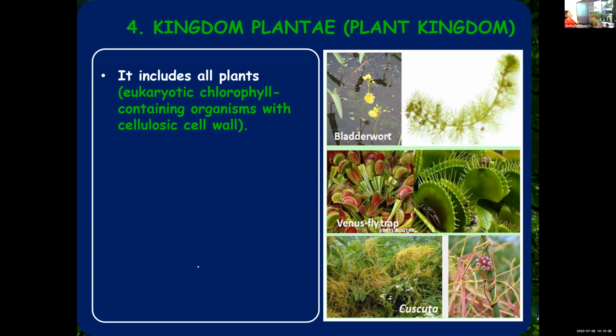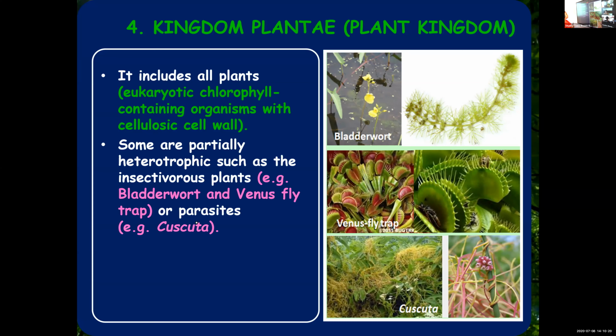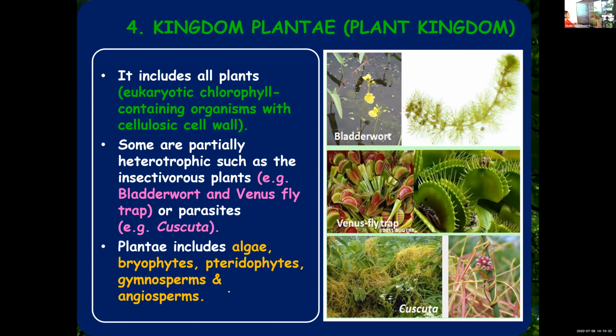Most of them contain chlorophyll, which helps them to trap solar energy and carry out photosynthesis, and they have a cell wall made up of cellulose. Then about their mode of nutrition, majority are autotrophic, but some of them are partially heterotrophic, for example insectivorous plants, or some of them can lead a parasitic life. Examples also we had learned last class.